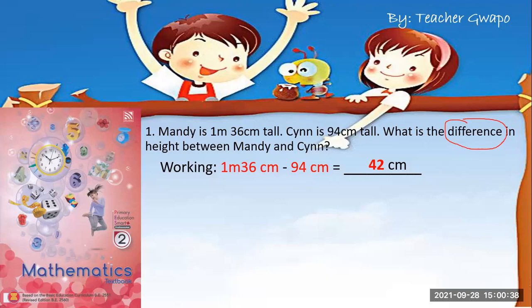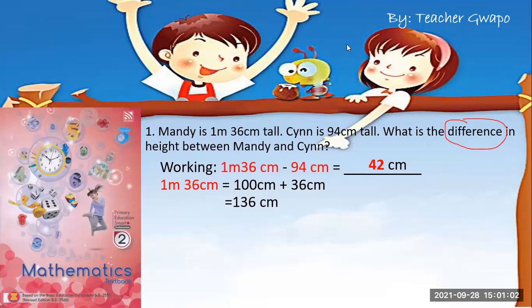Now 1 m is equal to 100 cm, and 36 cm is equal to 36 cm.